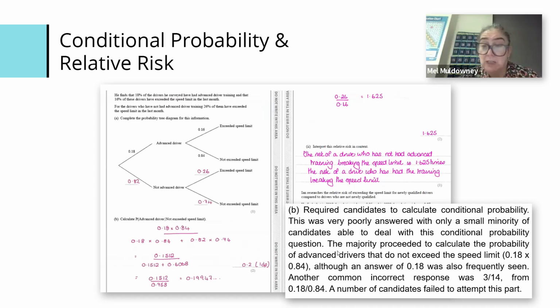Maybe it was the notation, maybe it was the fact that it was conditional probability, but it was answered really badly. Because again, a lot of that is to do with practice, and how we give them enough opportunity to consolidate that learning. To quote a good old friend of mine, we don't practice till we get it right, we practice till we can never get it wrong.